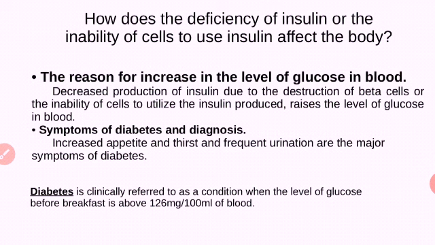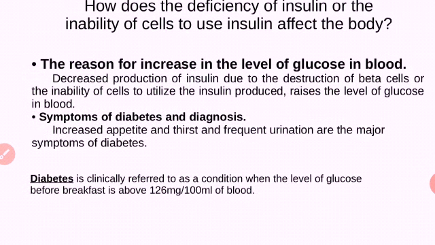I told you the symptoms of diabetes. And here diabetes is clinically referred as the condition when the level of glucose before breakfast is above 126 mg per 100 ml of blood. This is the way we can diagnose it.